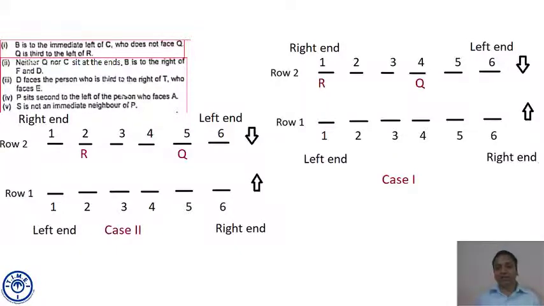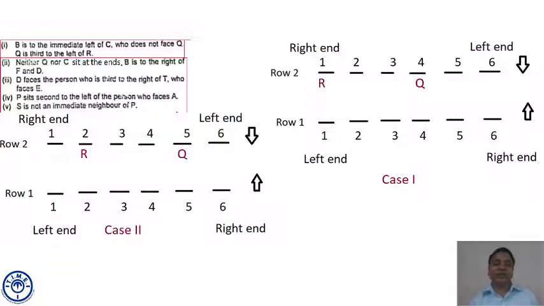Now we cannot further shift R and Q by one step, otherwise Q comes at the end, which is not possible as per point second. So we take these two cases together. First case, we had taken R at seat number 1 in row 2, so Q comes at seat number 4. Second case, R at seat number 2, then Q will be at seat number 5, because the first point says Q is third to the left of R. We cannot shift further, otherwise Q will come at the end, which is negated in statement number 2. Neither Q nor C sits at the ends.